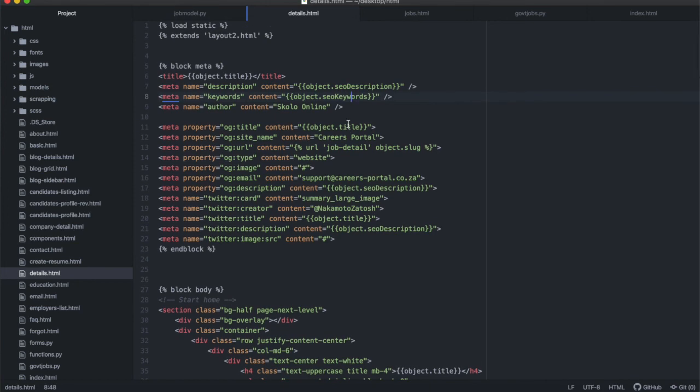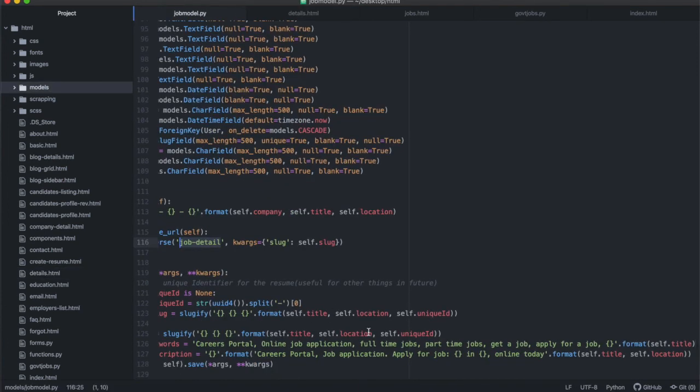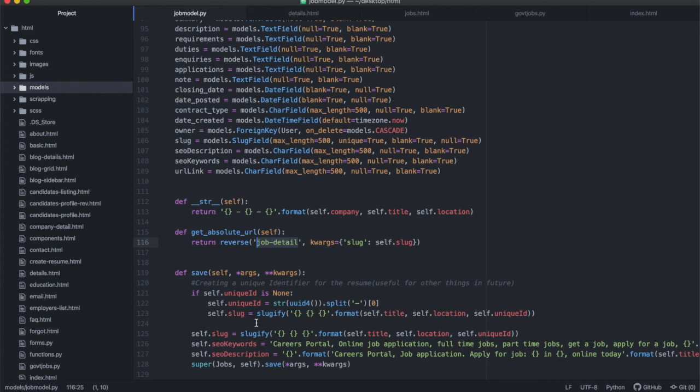But I won't be able to write an SEO description for every single job, especially if I'm looking for 1,000 jobs at a time and writing a program to scrape 100 different websites. I can't write a description for every job. So the best way is what I've done here in the save function, to use randomized words. You can even import random and randomize this whole sentence, because Google doesn't like you replicating the same sentence over and over again. You can have different types of words you could use, and maybe we'll think about that later, but you can still do it in the save function, so you don't have to do it manually.